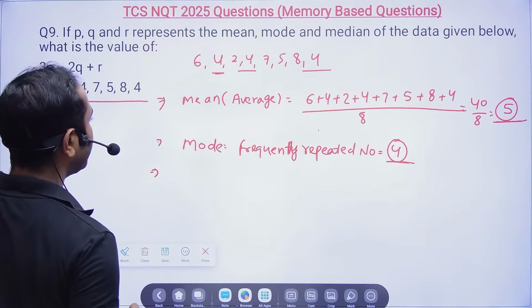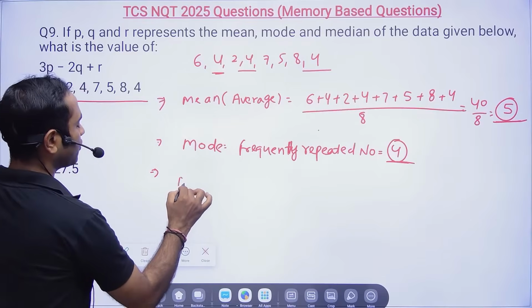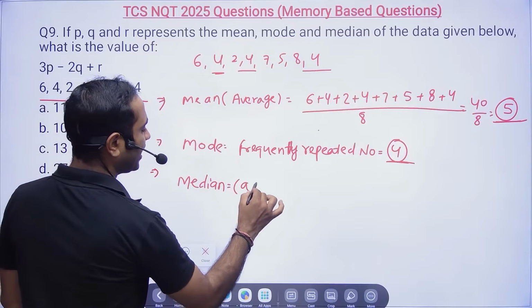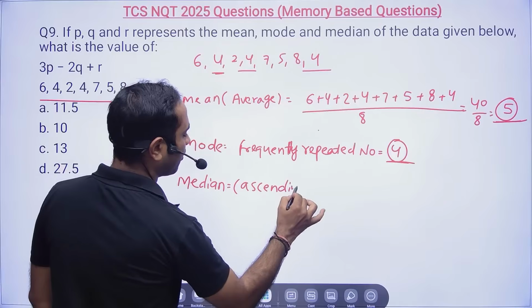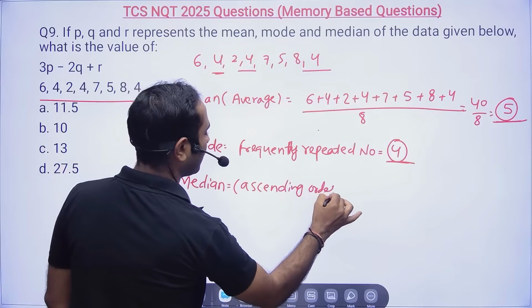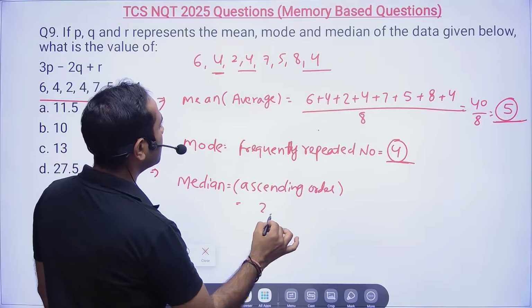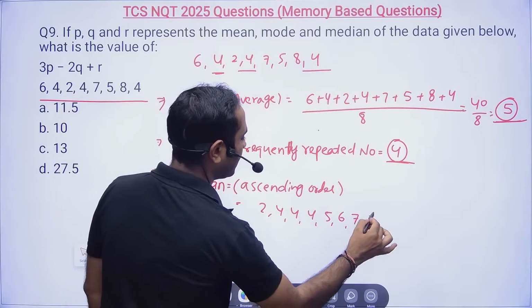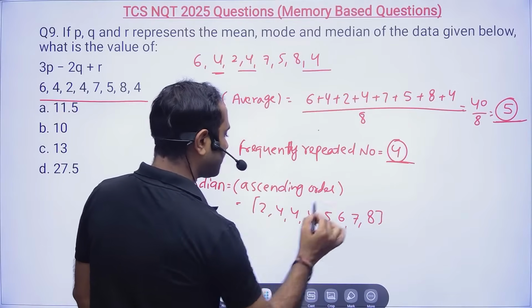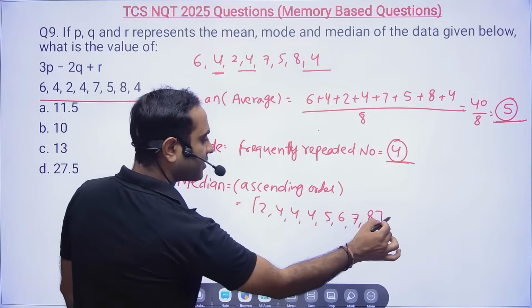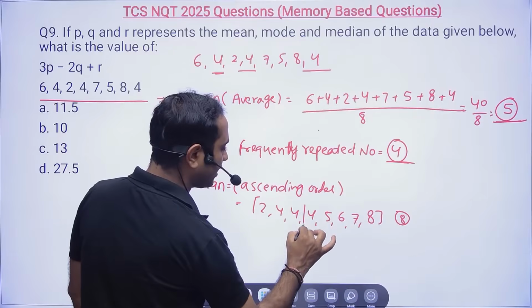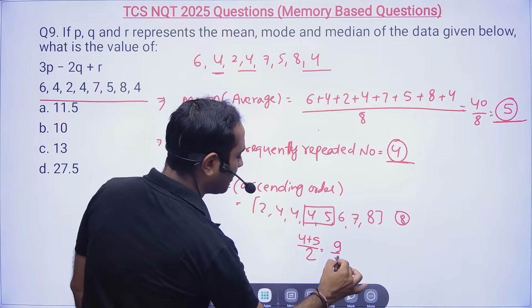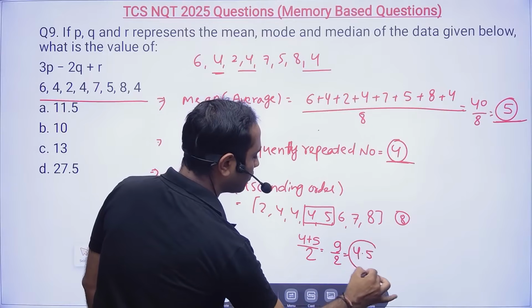Okay, now next, friends, the median. So what will be the median? Median is basically the middle value, but for median you need to arrange the numbers in ascending order. So ascending order means 2 4 4 4 5 6 7 8. How many numbers are there? Total 8 numbers. In that case, the middle 2 numbers' sum divided by 2, that means 9 by 2, will be equal to 4.5. So this is my median.